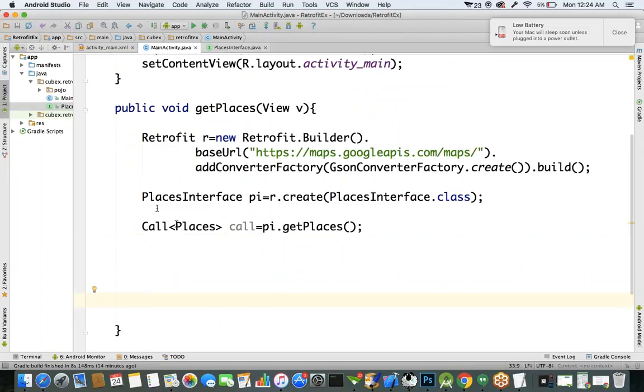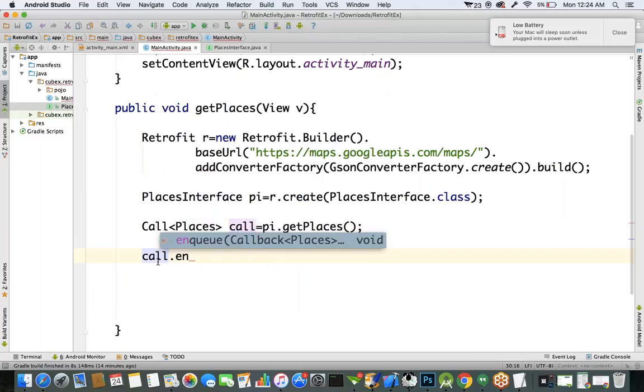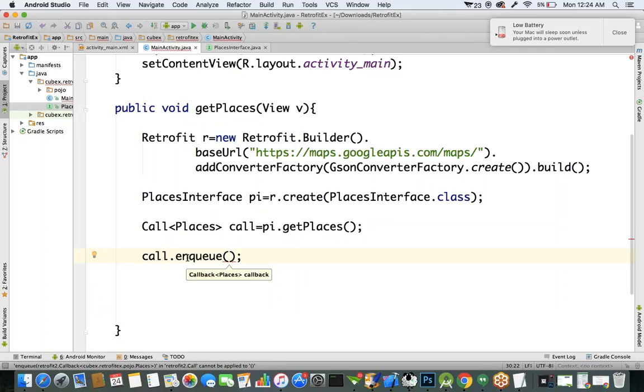Now we have to execute this, so we want to call this service here. If you want to call a service, on this call object there is a method called enqueue. If you call this enqueue method, it's going to hit the server, it's going to hit that REST service. What is the input parameter for this enqueue method? Callback is the parameter of this enqueue method.